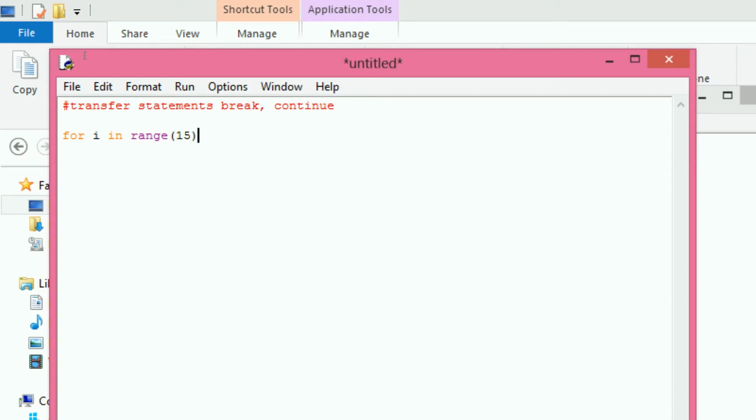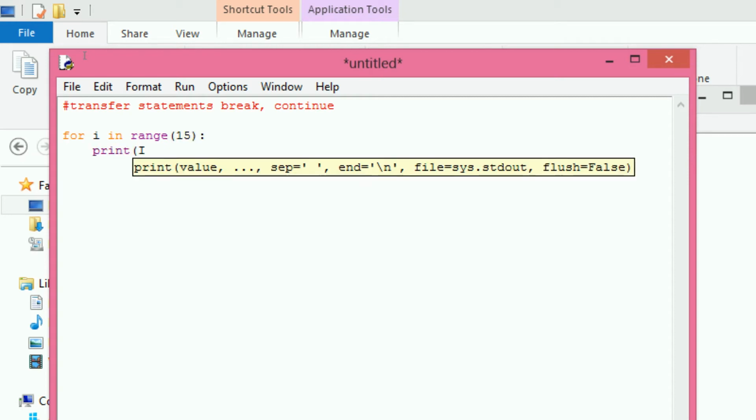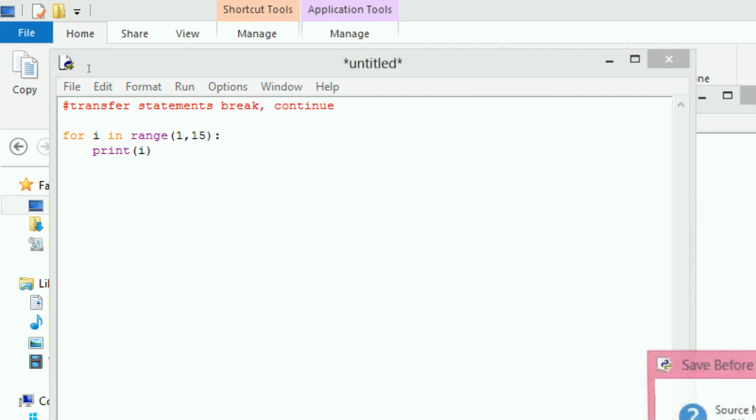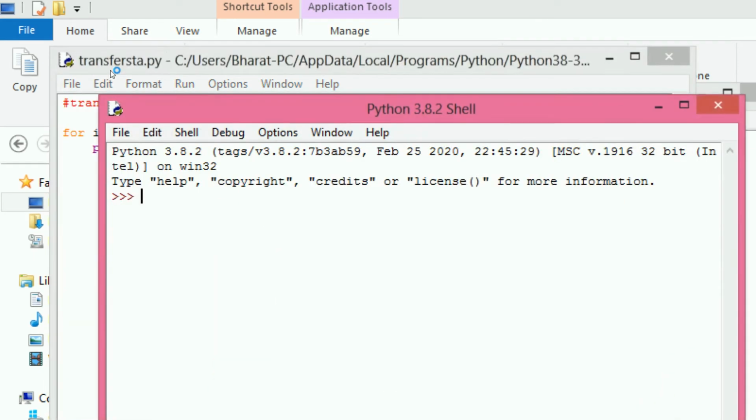What is the expected output? 1, 15 means it prints from 1 up to 14. We check that it prints 1 to 14.